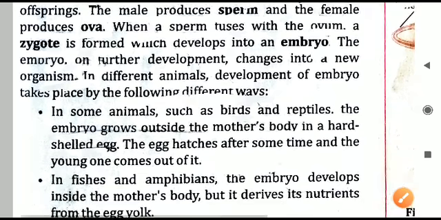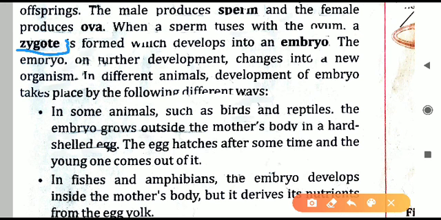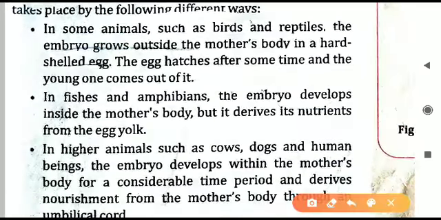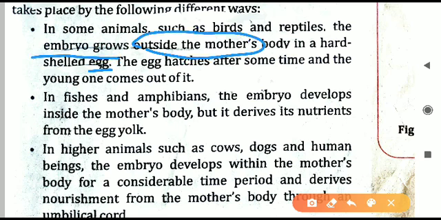The zygote is formed as a result of the fusion of sperm and ova. This zygote is the egg that is laid by the birds or the reptiles. So this egg is the zygote, and this zygote will develop into an embryo inside the egg only. That is happening outside the mother's body, so the embryo is growing outside the mother's body.